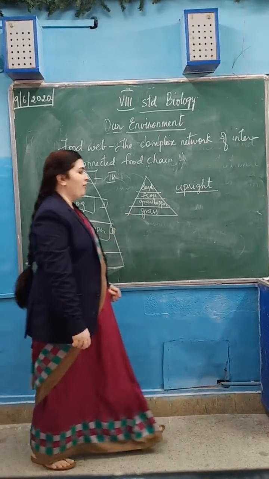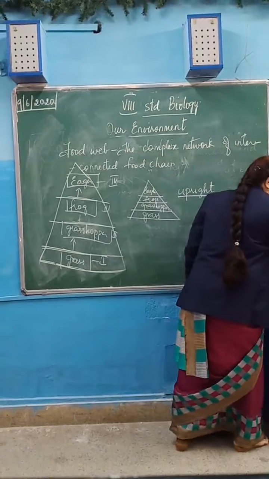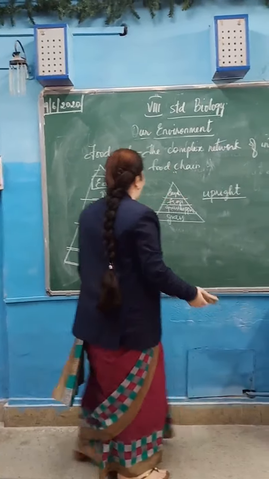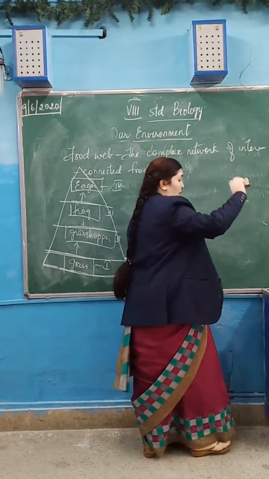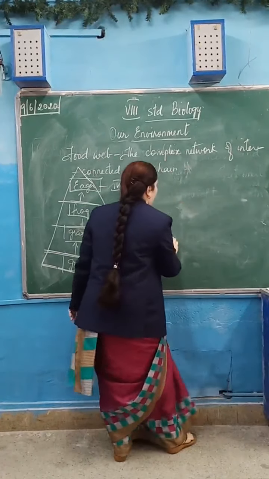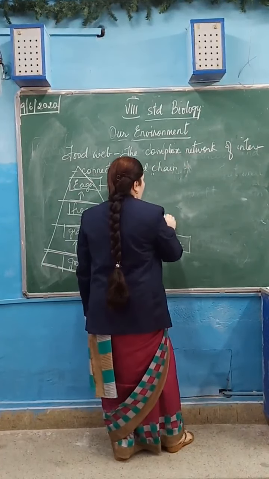The next we have the inverted pyramid of number. How will it be? If the number is going on increasing, for example, take a tree. On a tree, birds will be more in number.